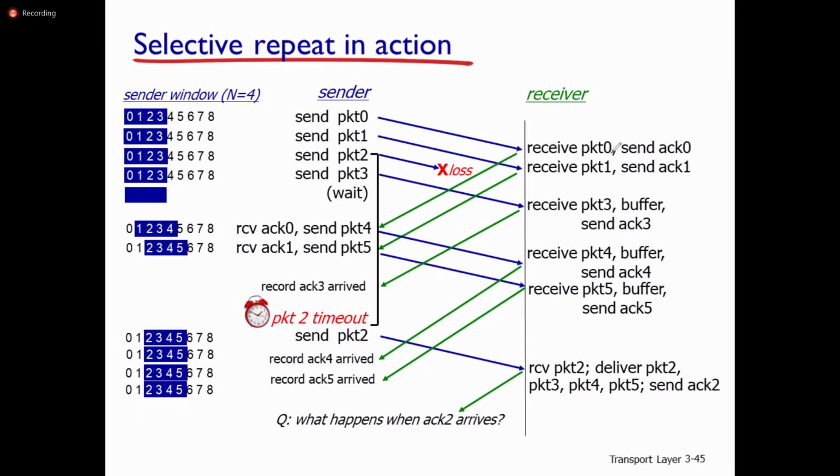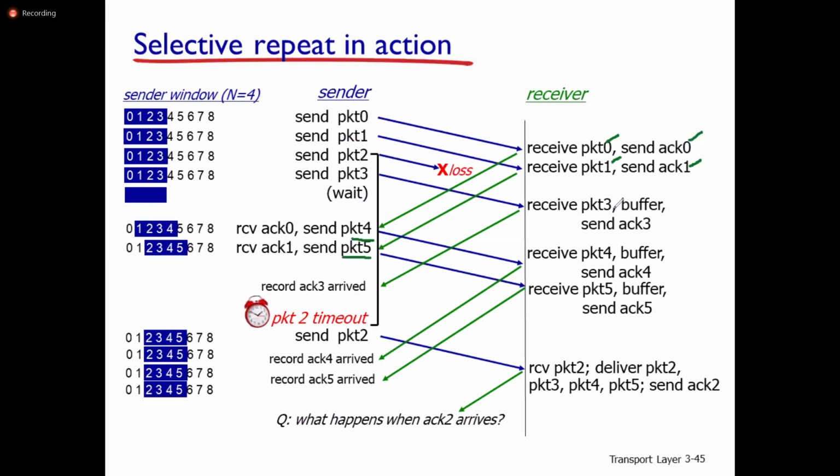Packet 0 received, send acknowledgement for packet 0. Received packet 1, send acknowledgement for packet 1. Here packet 2 is lost. So after the acknowledgement for packet 0, the window will move from left to right. Send packet 4 because of the acknowledgement for packet 0. Then the acknowledgement for packet 1, send packet 5.